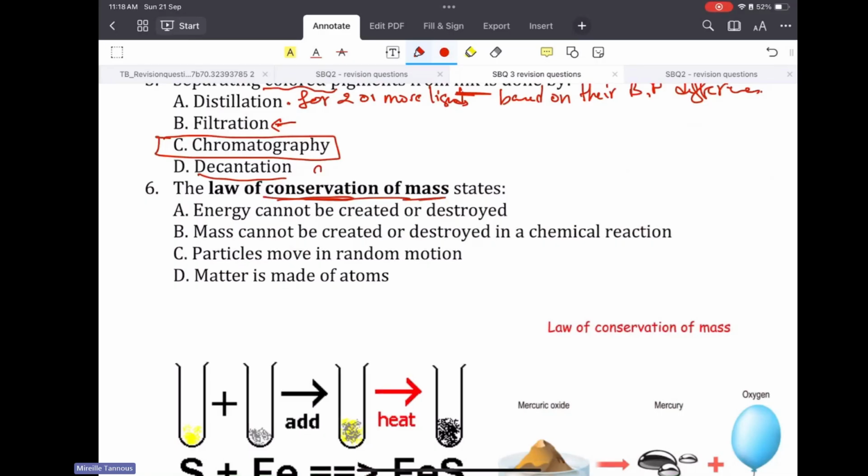The law of conservation of mass. Conservation means save, to keep the same. So during a reaction, during a physical change or a chemical change, the mass before of reactants,